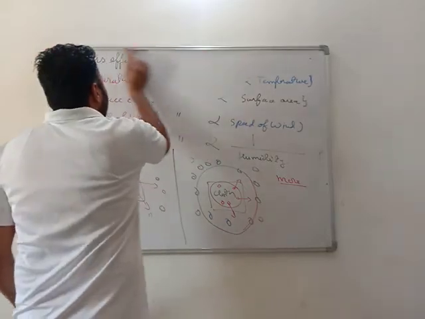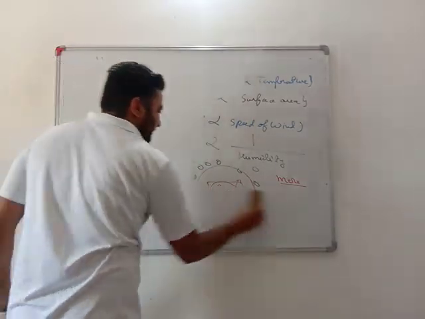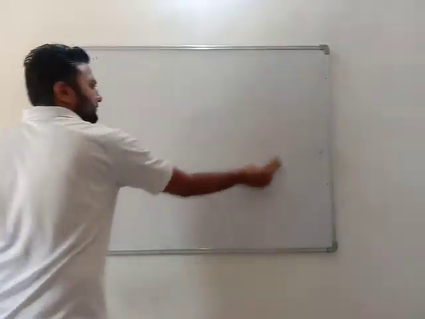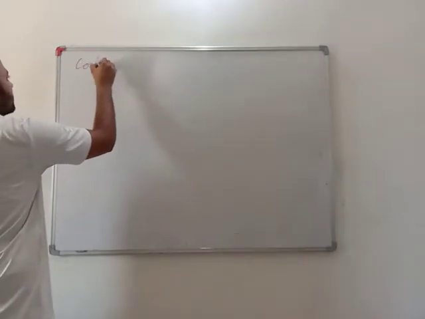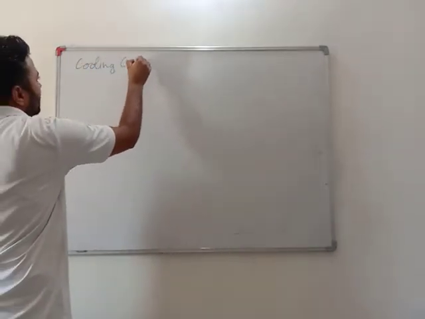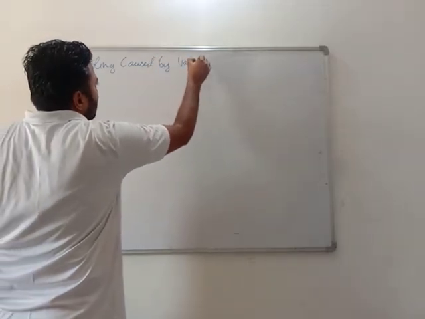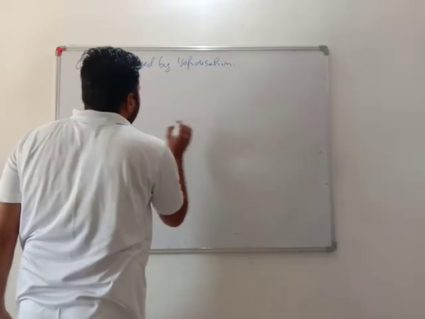See, my dear students, now we will see cooling by vaporization. What is vaporization?